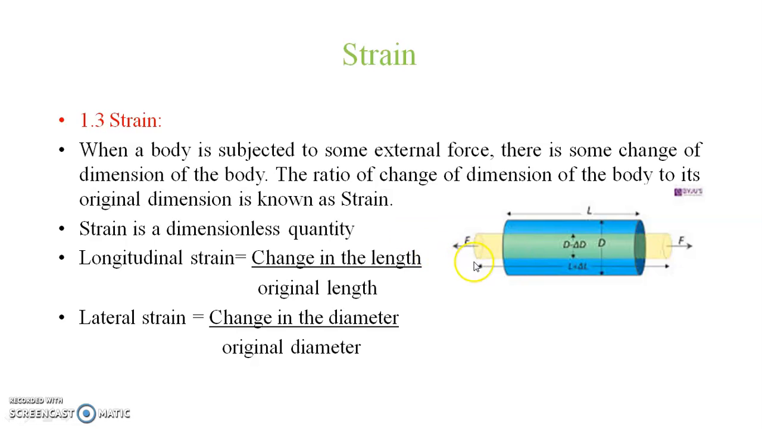Now there are two types of strain. It is along the length and perpendicular to the length dimension. The longitudinal strain is defined as the ratio of change in length to the original length. So along the length, whatever the deformation or change in length upon the original length gives the longitudinal strain, or it is also known as linear strain. The second one is lateral strain. It is perpendicular to the linear strain, that is, the change in diameter to the original diameter.